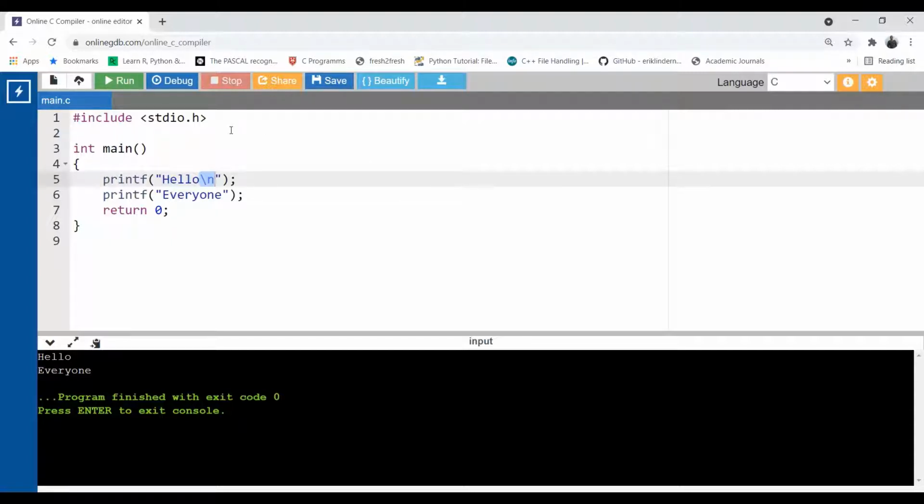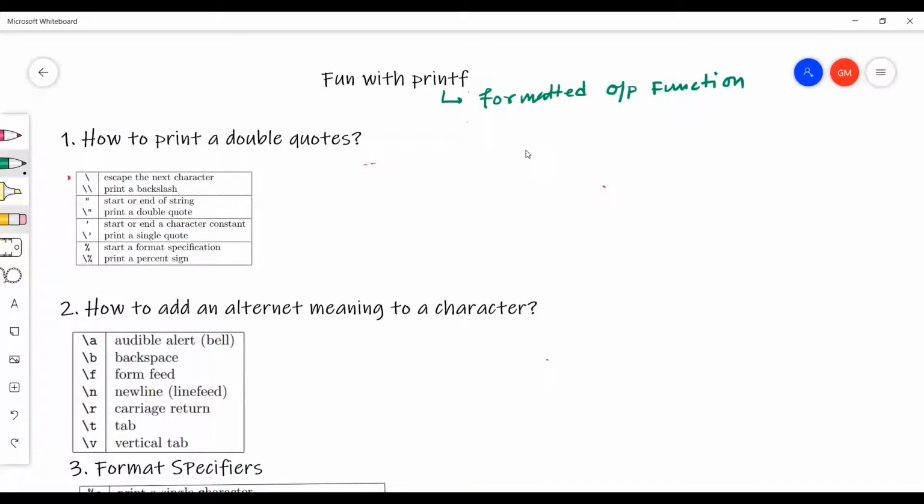Fine. So now let's see. There are more such escape sequences in C programming. Let us see them one by one. Consider this presentation over here on the whiteboard. We have used this one only, \n, the new line character. We can also use this \t. This is called tab, horizontal space. It will create horizontal space. So let us see how \t works.